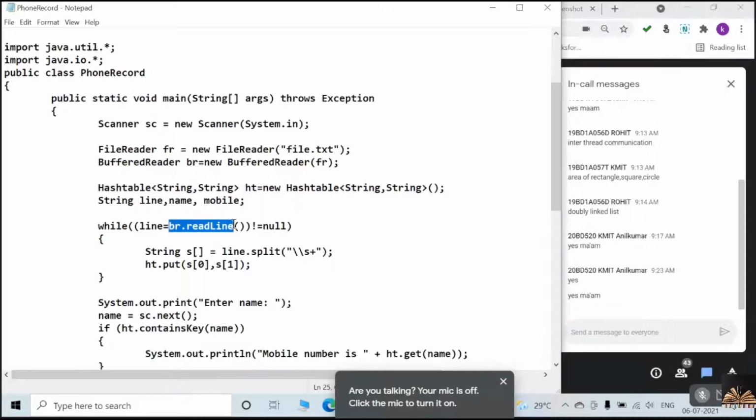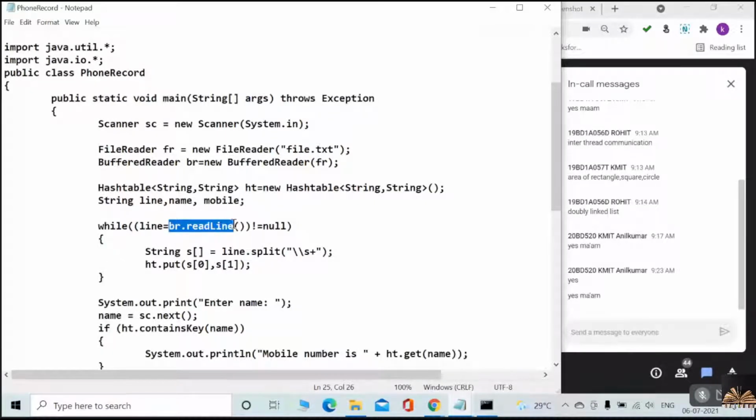What will br dot readLine do? In which class is the readLine method available? Can you please tell me?